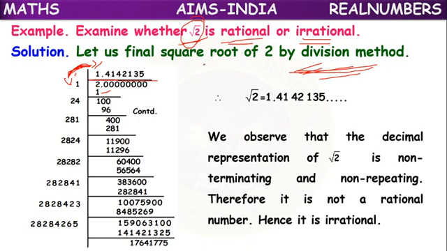We know the square of 1 into 1 is 1, and 2 into 2 is 4. But we have to find the square root value of 2. So 2 lies between 1 and 4. That's why if we take 4, the value will become more.